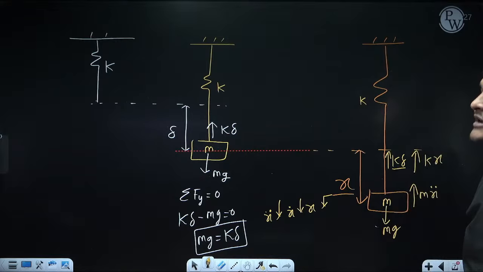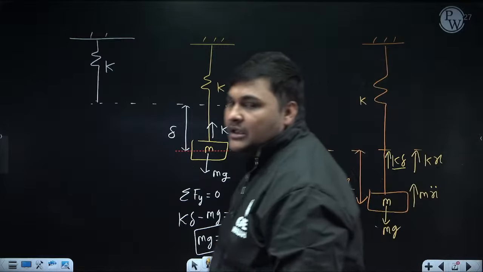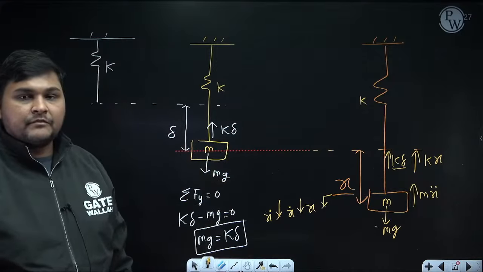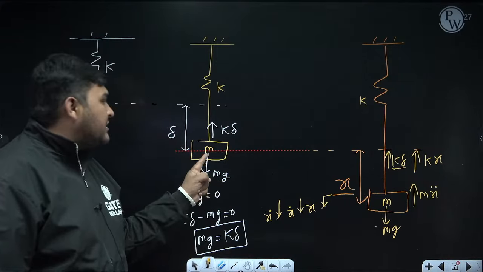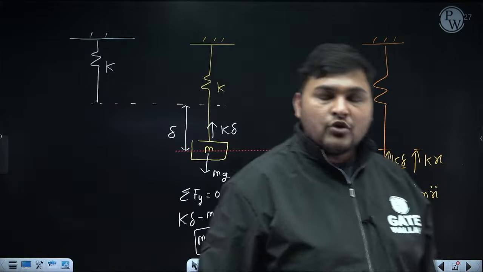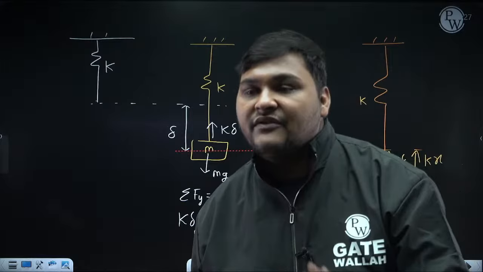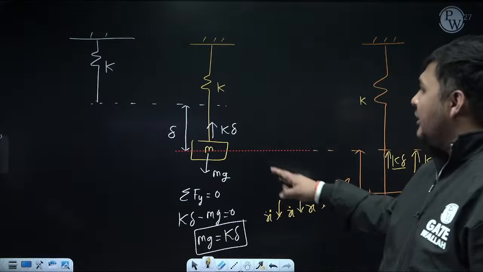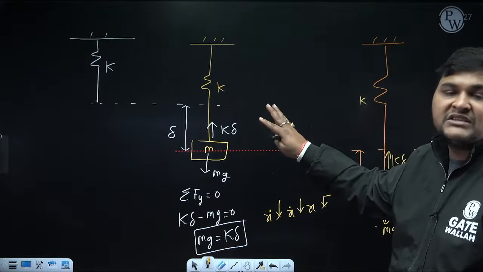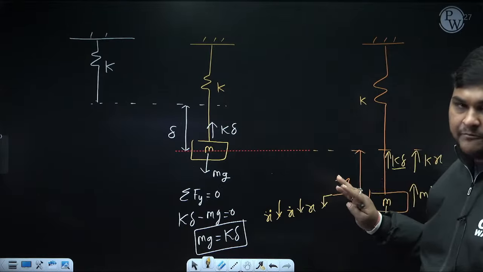So see what conclusion I am trying to make. Whenever in any system, if weight is acting in the direction of vibration, and due to that weight there is some static deflection in the spring, then you can remember they will cancel each other's effect. Like here, due to weight there will be static deflection in the spring, but how much static deflection is occurring, don't calculate that part.